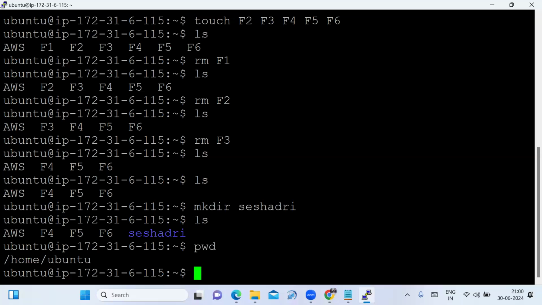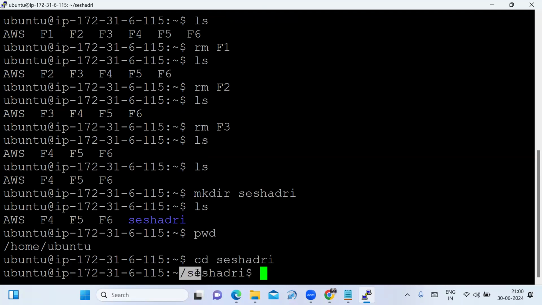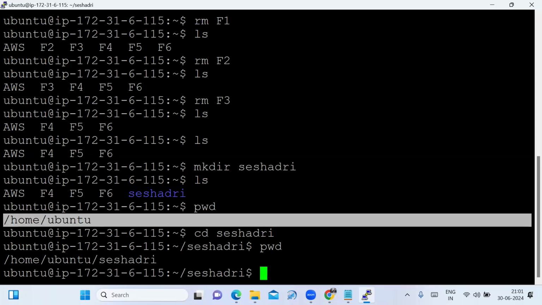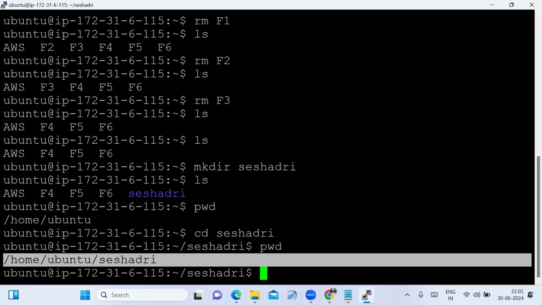Now we have to change the directory, that is, change the folder. For that, we type the command cd directory name. What is the directory name I gave? My name. Now you are in your directory. Now we check the current path. To check the current path, we type the command pwd, present working directory. Now see that you are under home, under Ubuntu, under your directory. If I had typed pwd earlier, you were in Ubuntu. Now you are under Ubuntu, under your directory.